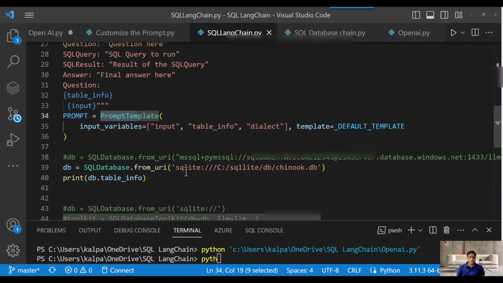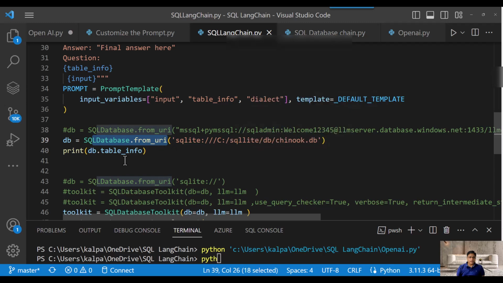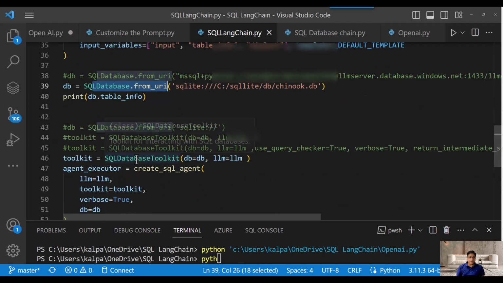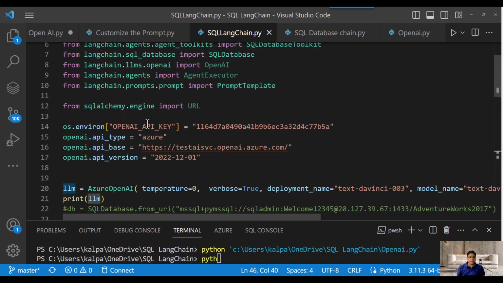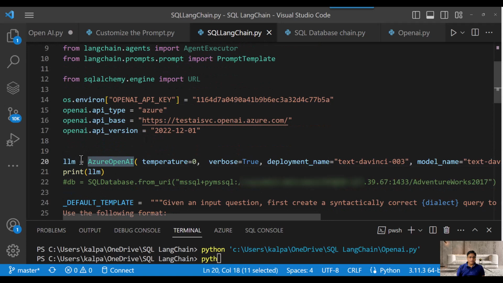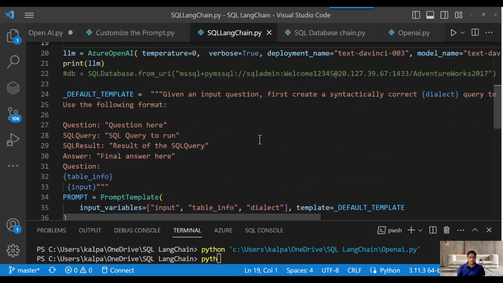Then another, here we are actually using the SQLite database, the Chinook database with the SQLite driver. And then we are calling the SQL database toolkit agent. In that agent, we have provided the DB where it needs to go and find your answers, and then the LLM. If you see, the LLM is already created here, and that LLM is Azure OpenAI. That means your LLM model is installed in Azure OpenAI, with this text deployment model.